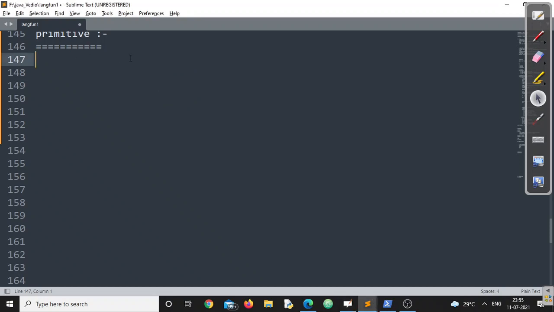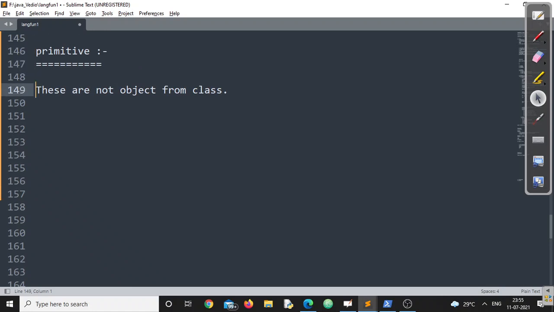So one thing we can conclude about primitive type variables is that these are not objects from a class. Remember this point. These are only primitive types. They never belong to any class, right? But there are possibilities so that we can convert a primitive into an object and an object into a primitive if you require.